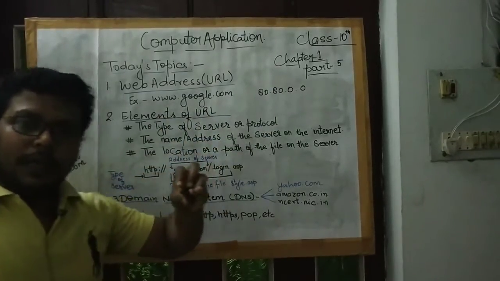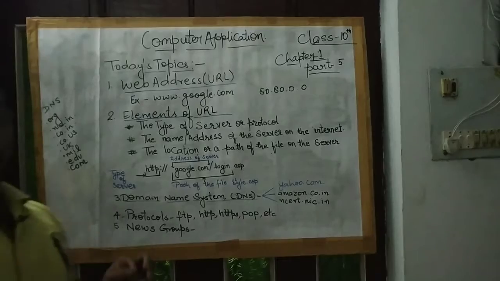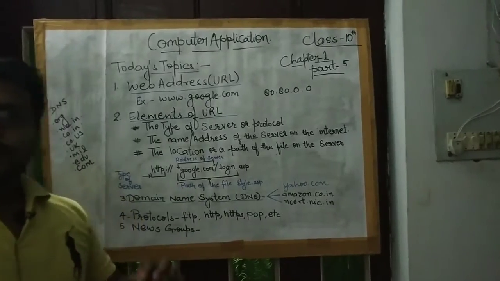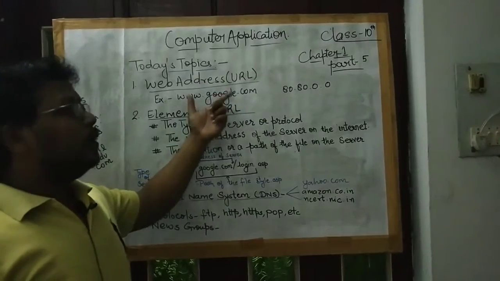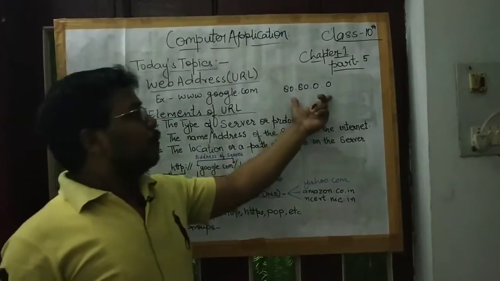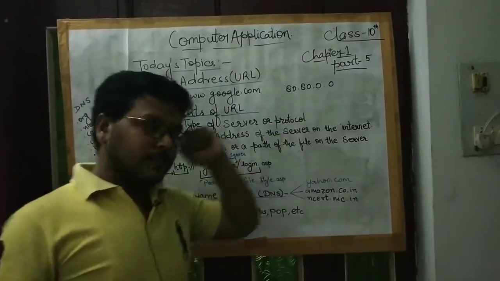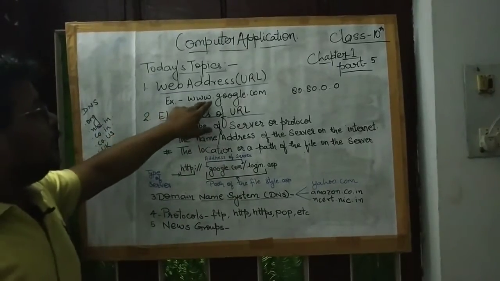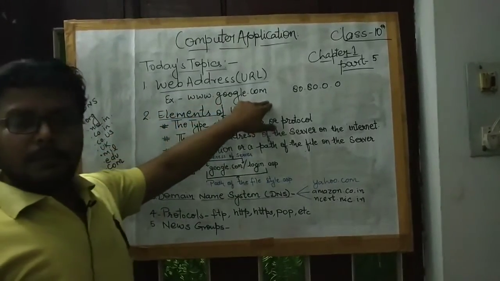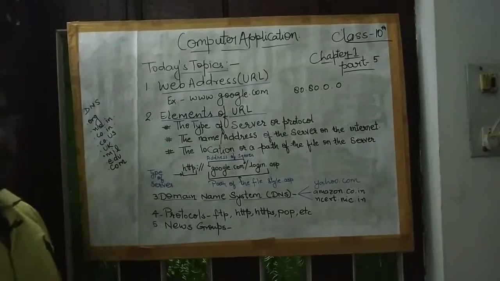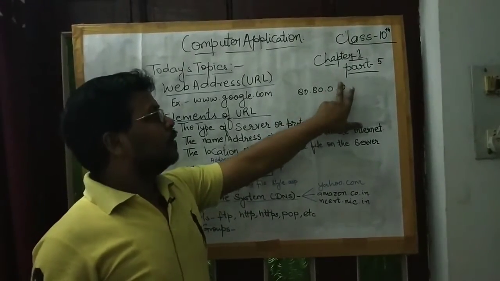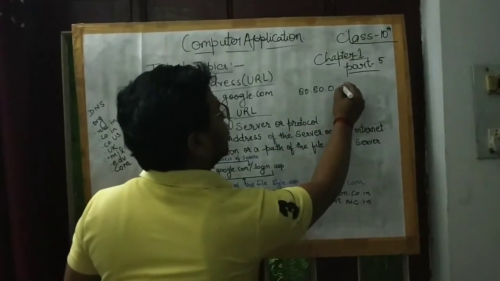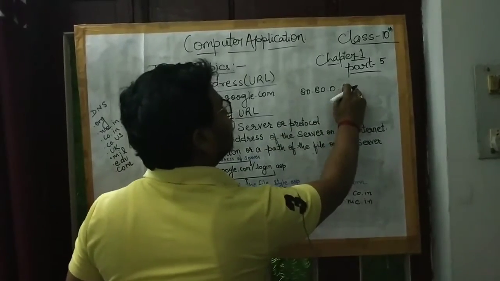But in this era, there are millions of websites, so it is impossible for everybody to learn millions of four-part numbers. If we simply say google.com, it is memorized by everybody.